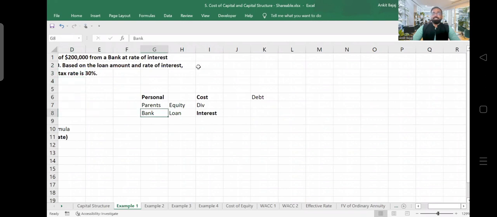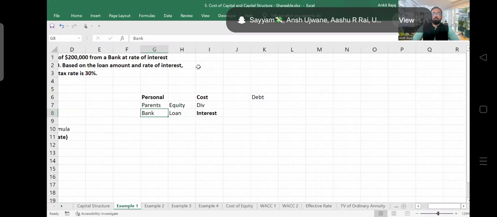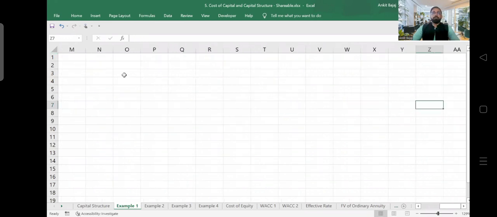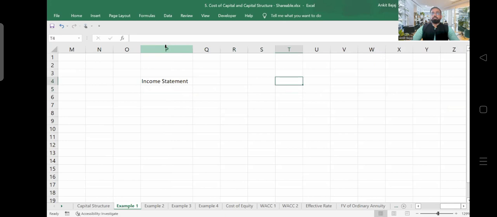If you are raising money by issuing debt securities, or if you are taking a loan, whether you will get a tax benefit or not, or in case of equity, whether you are eligible for tax benefit or not. I will be discussing it. I will prepare an income statement here, and with the help of the income statement, we will understand for which security you can claim the tax benefit. So first of all, I will take a capital structure example.